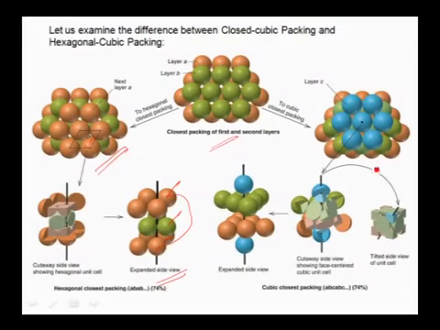Now come to this diagram here. In this, the third layer is placed in the octahedral voids of the second layer. So this third layer does not coincide with either the first layer or the second layer, which is entirely different from both the layers. And over this third layer, we can place one more layer that can coincide with the first layer. So here three layers are repeated, which is called ABC type arrangement. And this type of close packing gives cubic close packing or face-centered cubic lattice.